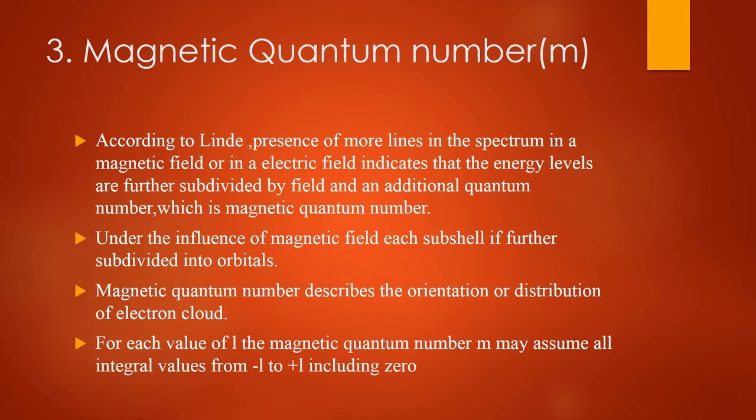Magnetic quantum number describes the orientations or distributions of electron cloud. For each value of l, the magnetic quantum number m may assume all the integral values from -l to +l including 0. Always remember, for each value of l, what is l? l is the azimuthal quantum number.